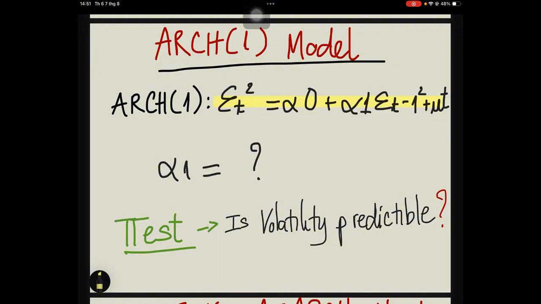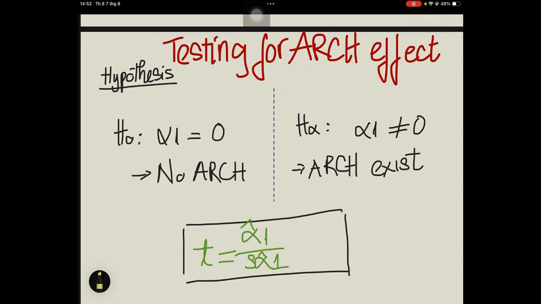If alpha 1 is statistically different from 0, past volatility helps explain current volatility. That means ARCH exists. So to test whether ARCH exists, analysts use a simple hypothesis test. The null hypothesis H0: alpha 1 equals 0, meaning there's no ARCH effect. Past shocks do not influence current variance. The alternative hypothesis is alpha 1 different from 0, meaning ARCH exists. This is the formula of the test statistic. If the absolute value of the test statistic is greater than the critical value, we reject the null hypothesis. So the time series has conditional heteroscedasticity.